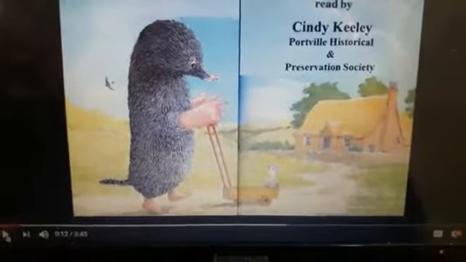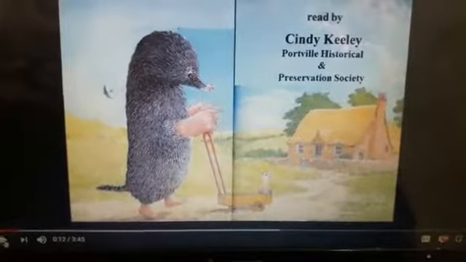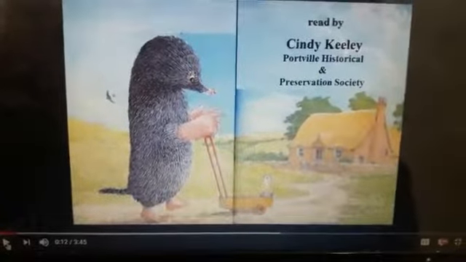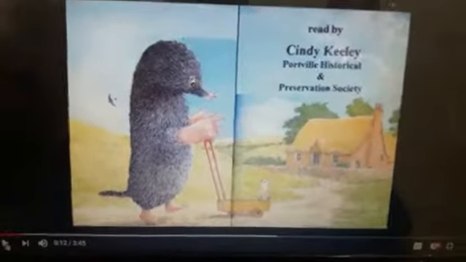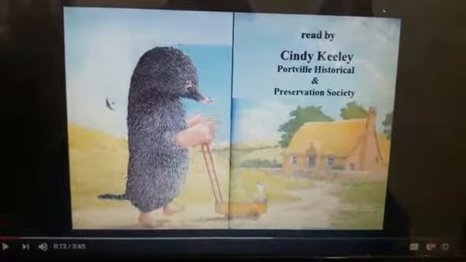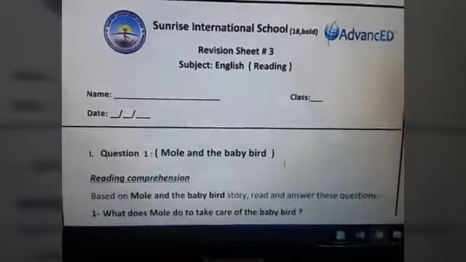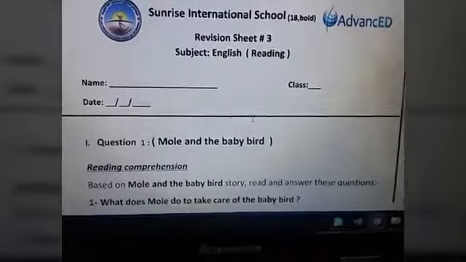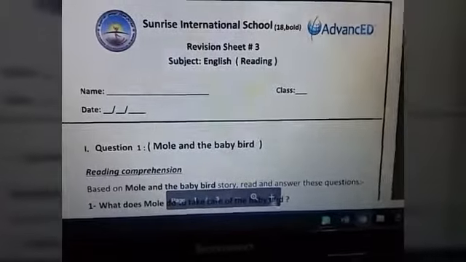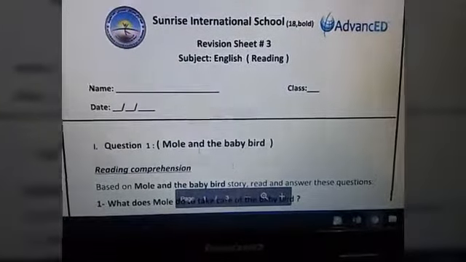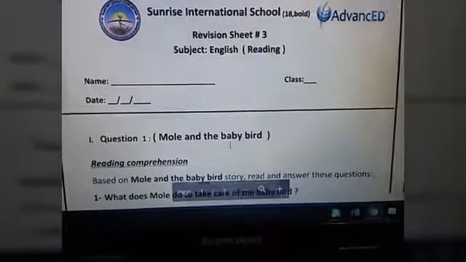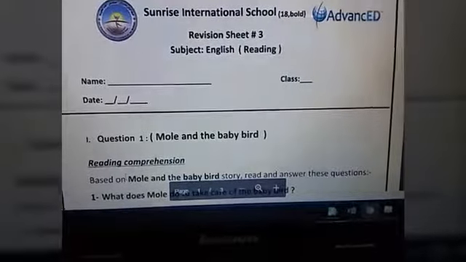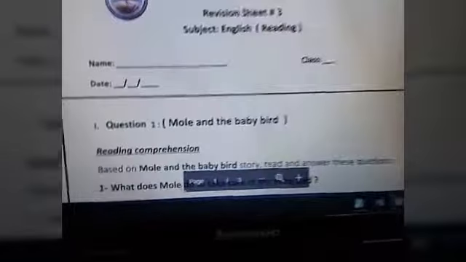After that, all of you should read the story at home before the exam, and I will open for you the revision sheet. Now let's start with our reading revision sheet. As we know, we have only one story, Mole and the Baby Bird. We have some reading comprehension questions.